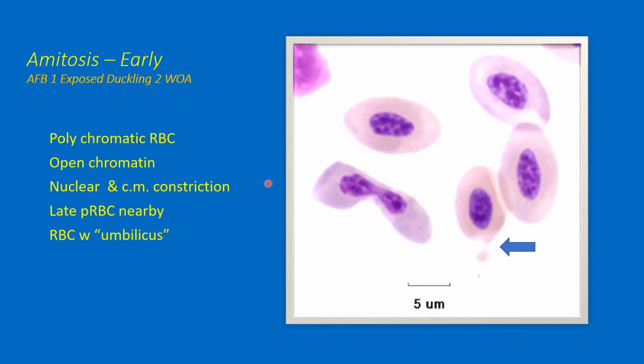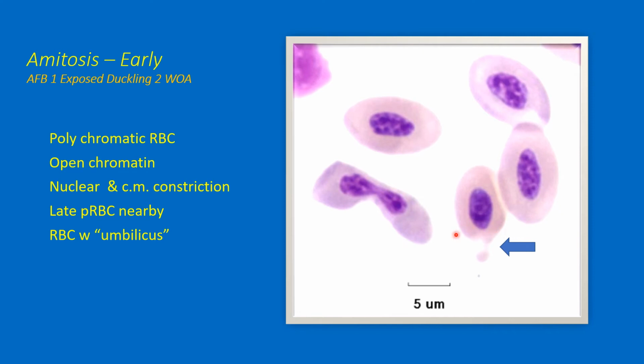Okay, some other examples of amitosis at the early stage in a duckling of 2 weeks of age, exposed to AFB1. This polychromatic erythrocyte is clearly in the process of an amitotic division. We see the separation of nascent daughter nuclei. Chromatin is not fully condensed here. It looks like it will separate equally, as will the cytoplasm, approximately.